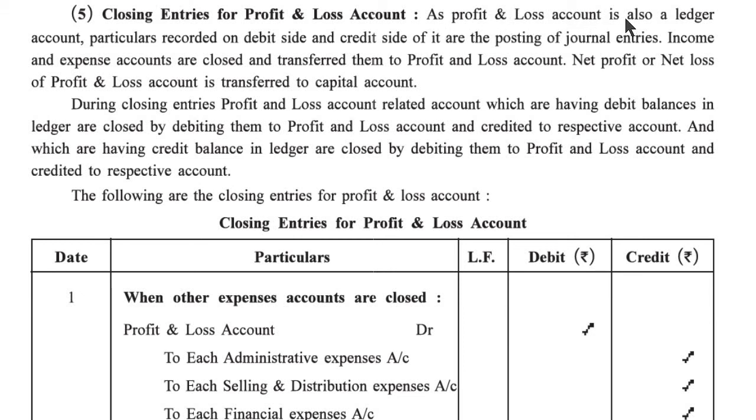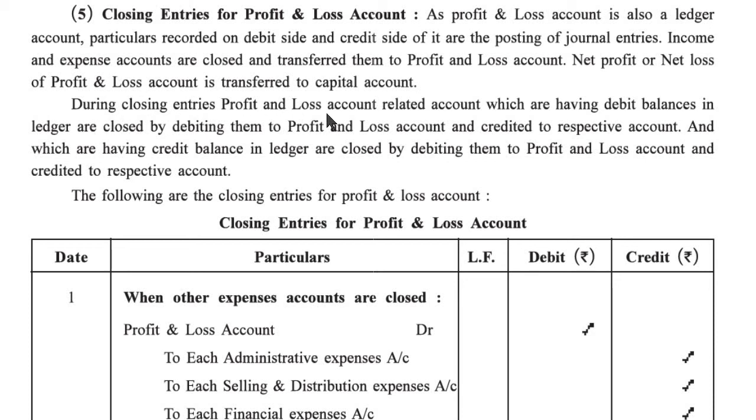As profit and loss account is also a ledger account, particulars recorded on the debit side and credit side of it are the posting of journal entries. Income and expense accounts are closed and transferred to profit and loss account. Net profit or net loss of a profit and loss account is transferred to capital account.